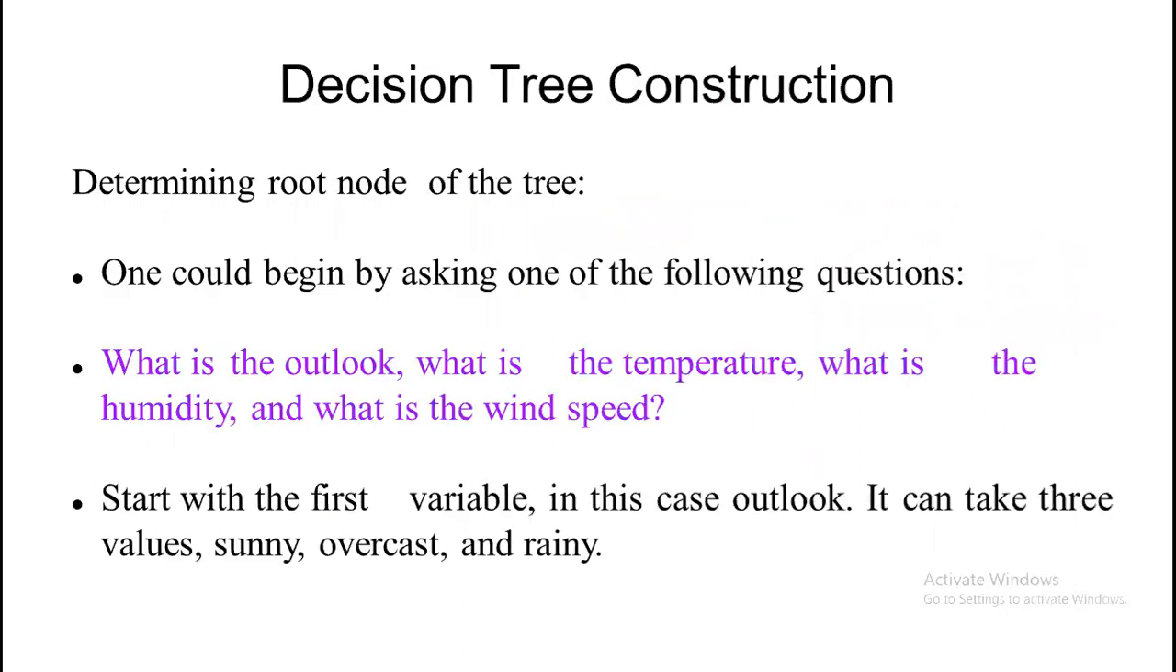Decision tree construction. First thing is we have to determine the root node. One could begin by asking one of the following questions: what is the outlook? What is the temperature? What is the humidity? And what is the wind speed? We have to start with the first variable. In this case, it is the outlook, which can take three values: sunny, overcast, and rainy.